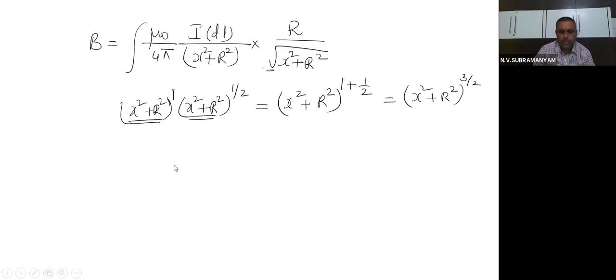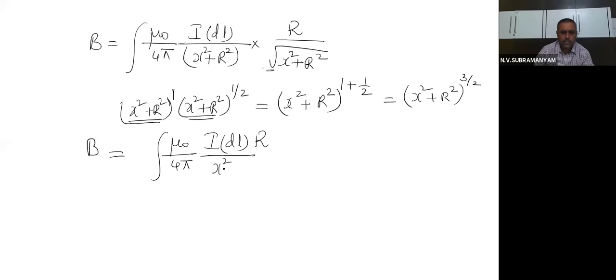So the formula becomes B is equals to mu 0 by 4 pi, IDL by, and capital R is there, don't forget that, x square plus r square whole to the power of 3 by 2. This is what I am going to write in the slide, children.